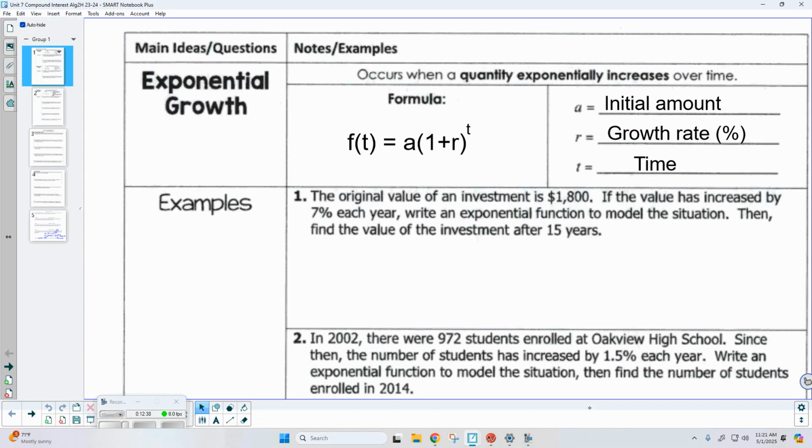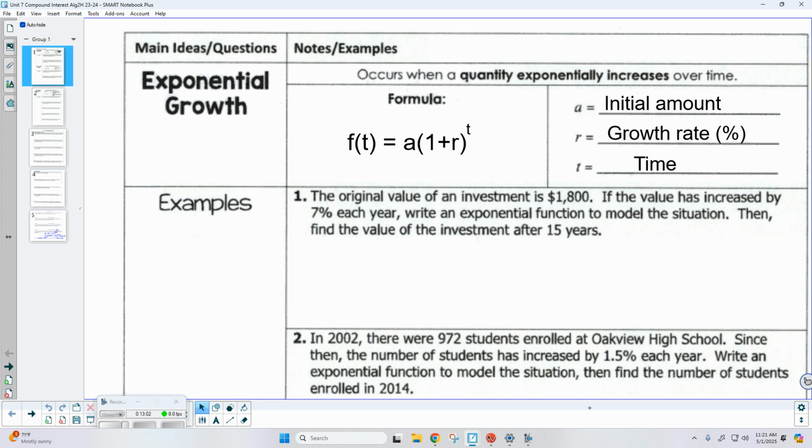We are now on compound interest. All right, so it's going to look like this. Exponential growth occurs when a quantity exponentially increases over time. Here's our formula: A times (1 plus r) to the power t, where A is the initial amount.